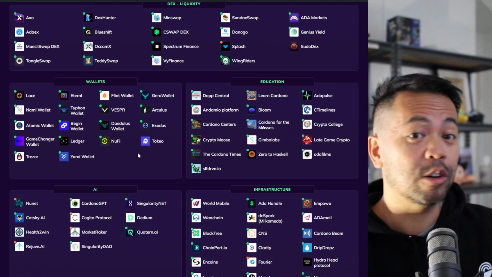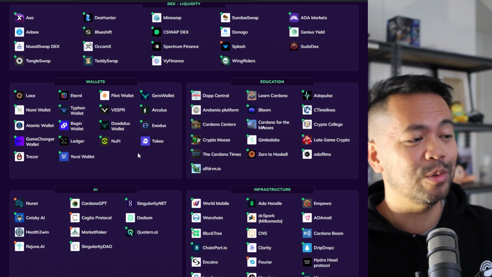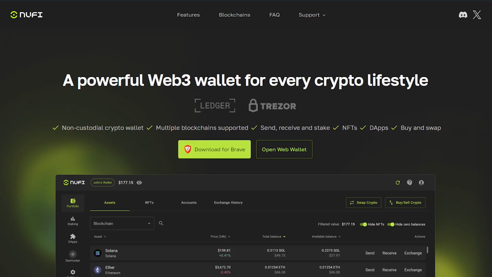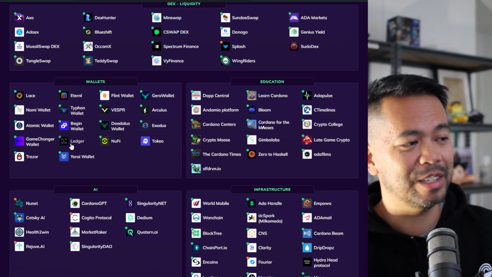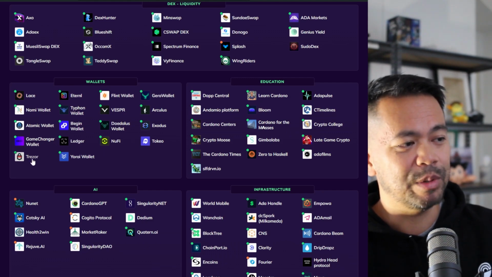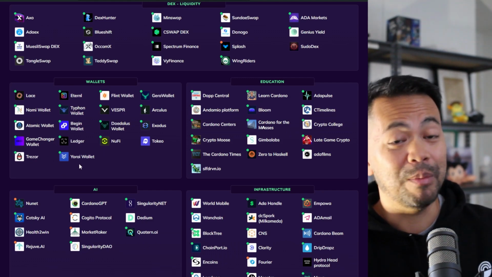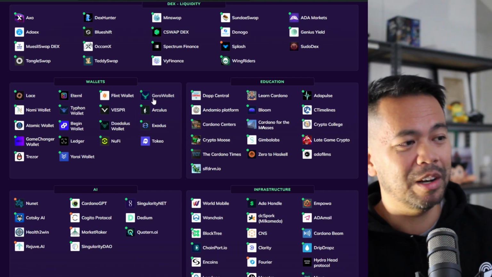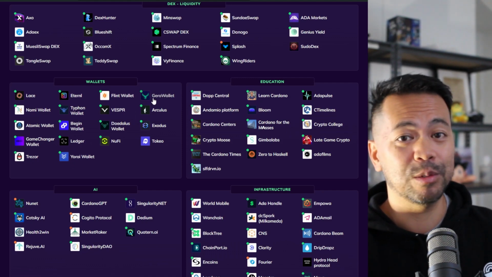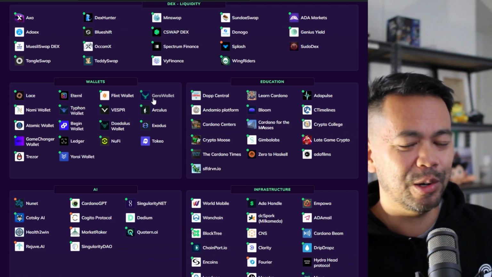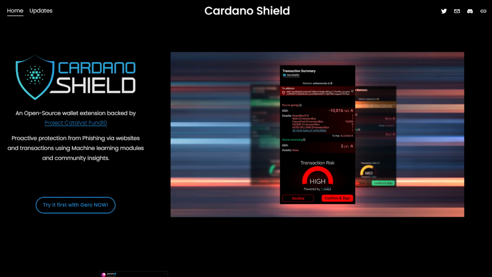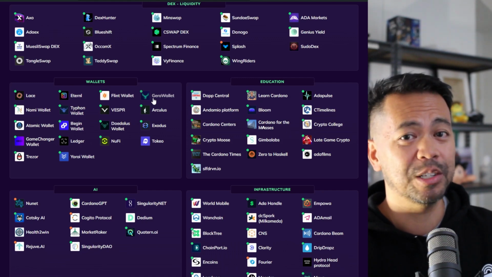Now, if you want more of a cross-chain wallet that can use multiple different assets, NuFi, Ledger, they're absolutely fantastic because you can use different crypto assets. Same with the Trezor as well. Some up-and-comers, Begin Wallet and Gero Wallet, they're always working on some really cool integrations, as well as security things such as anti-scam protection measures. So that's really cool that they're building it into the wallets itself.